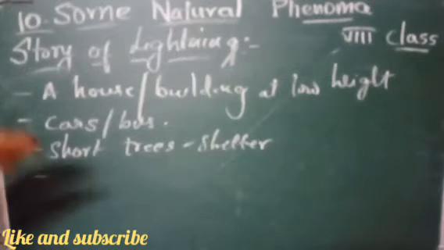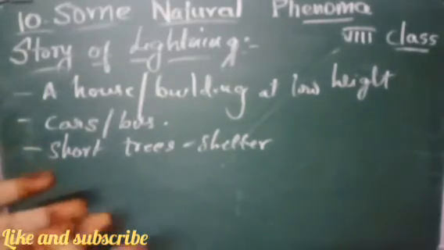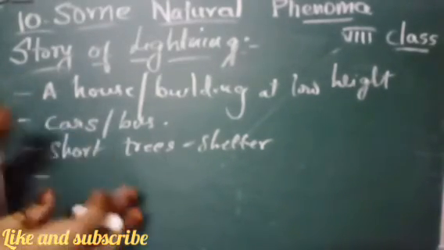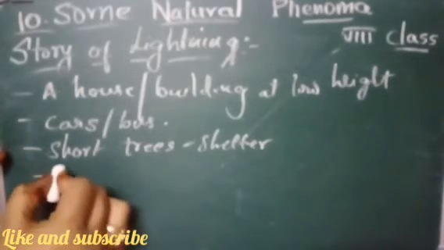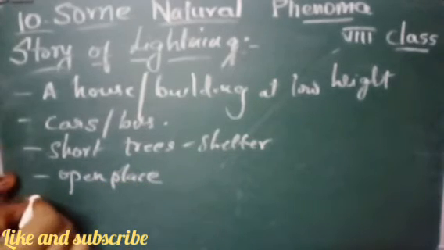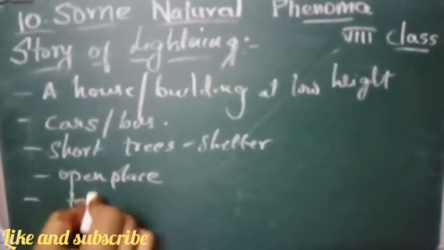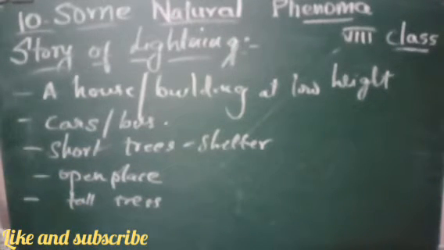Then, which is not a safe place during a thunderstorm? We have to see that also. When you are traveling in an open place and you see that there can be a storm, try to stop traveling and don't go into the open place. Don't stand under tall trees, as I've already said. Be under short trees, and don't be in the garden or open areas, or in a multi-storied building which does not have lightning conductors.